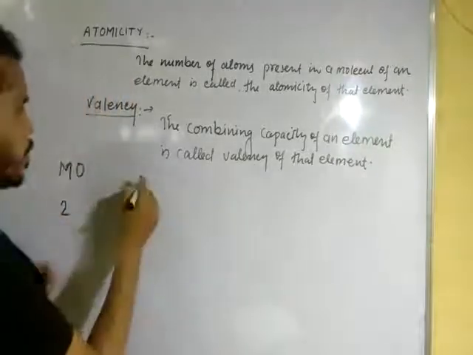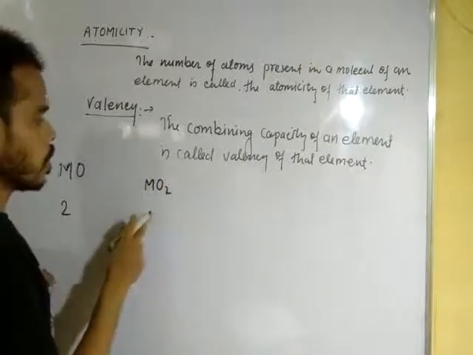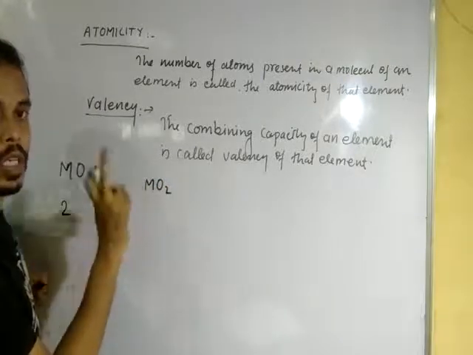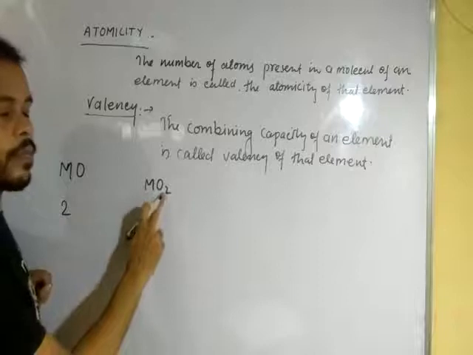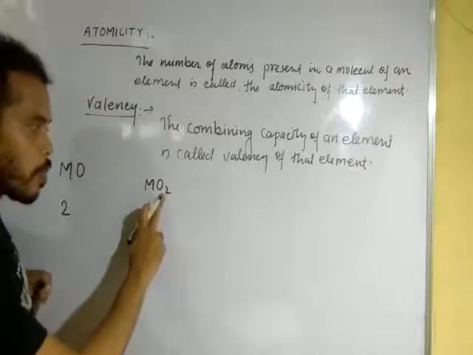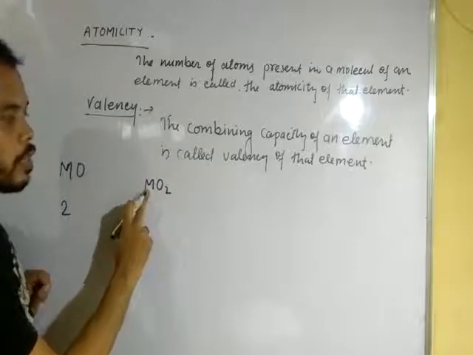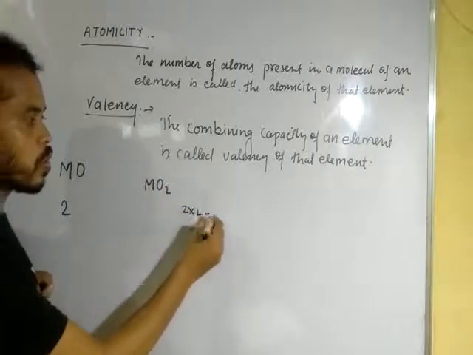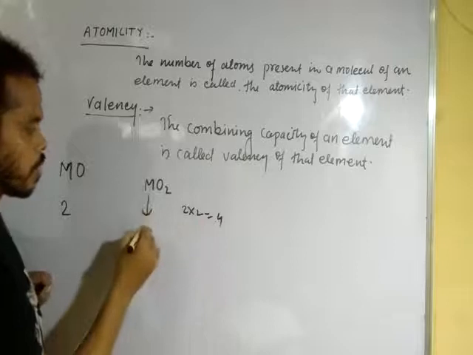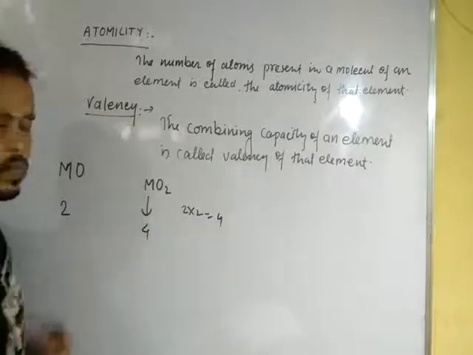When we write MO2, the valency of M is double the number of oxygen atoms. Here the number of oxygen atoms is 2, so the valency will be 2 into 2, equal to 4.